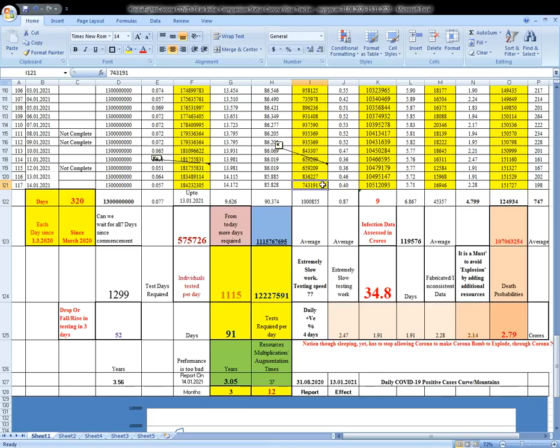7,43,191 lakhs, 7,43,191 people tested, 7.43191 lakhs only. You see, is it shameful or not?